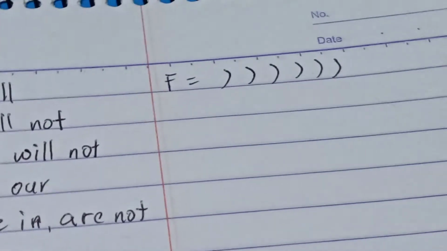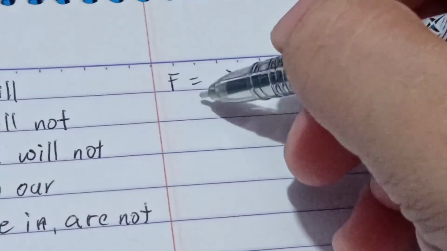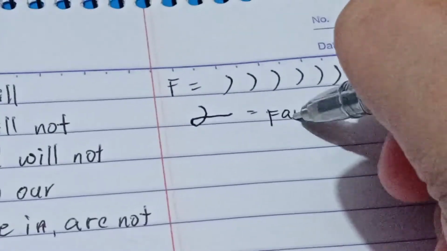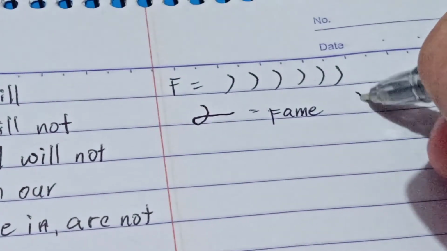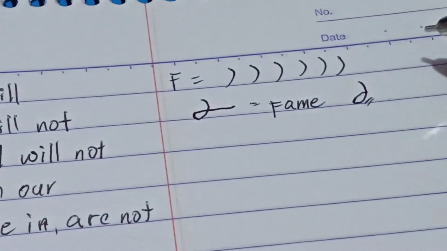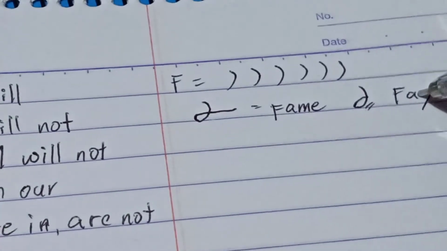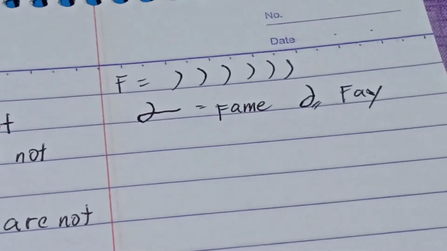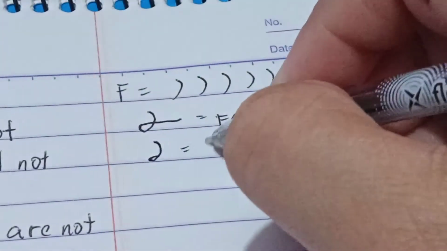Okay? Examples of words with the sound of F. If I combine F-A-M, so this is fame. If I combine F and A with the capitalization symbol, this is a name of a person, so we read this as Faye. Another, if I combine F and E, so this is fee.